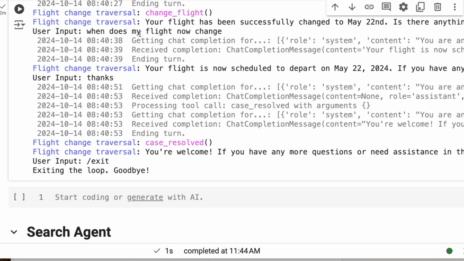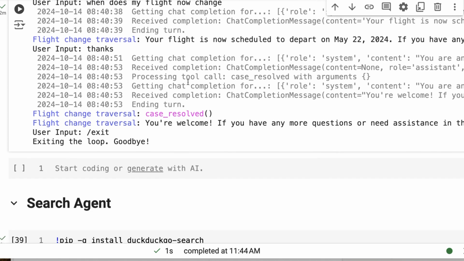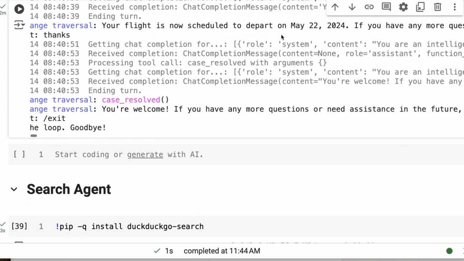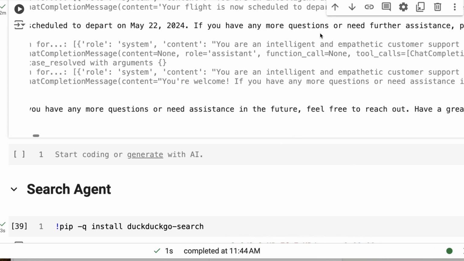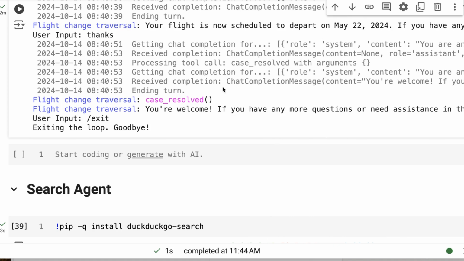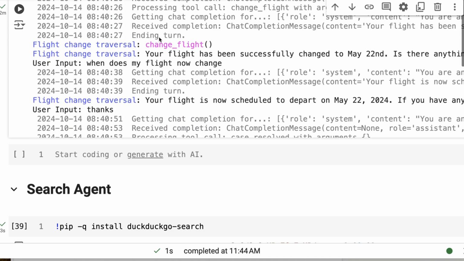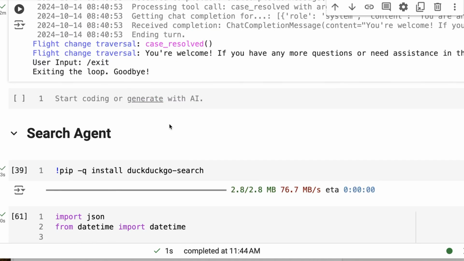Now I say, when does my flight now change? I actually meant, when does my flight now leave? But anyway, it worked out what I meant. It says your flight is now scheduled for May 22nd. If you have more questions, please let me know. I say thanks, and it decides the case is resolved here. So you could imagine that I could have complained about baggage, a whole bunch of different things. This is fleshing it out a lot more.